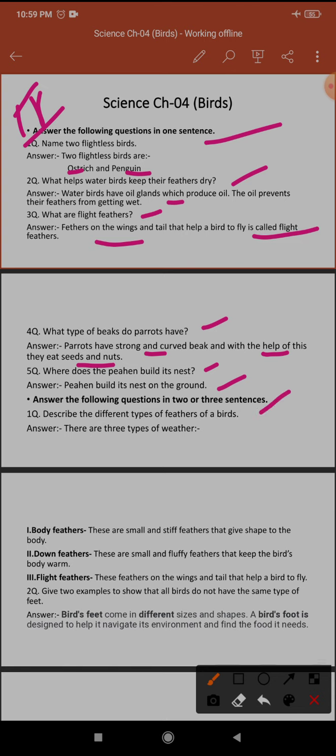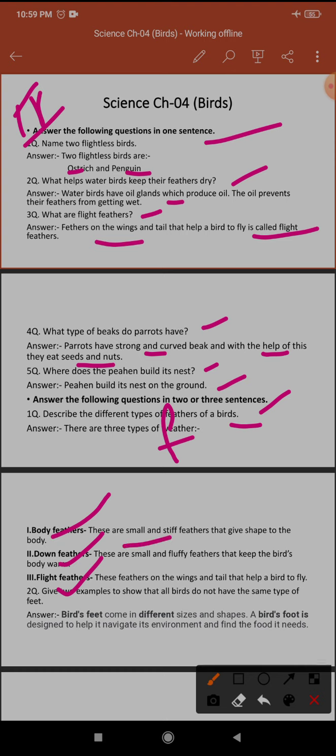The next section, the fifth section: answer the following questions in 2 or 3 sentences. The first question is: describe the different types of feathers of a bird. There are a total of 3 types of feathers: body feather, down feather, flight feather.